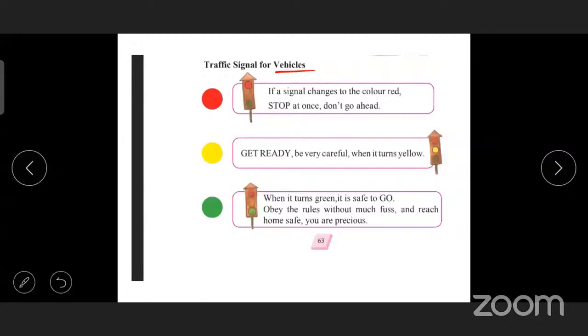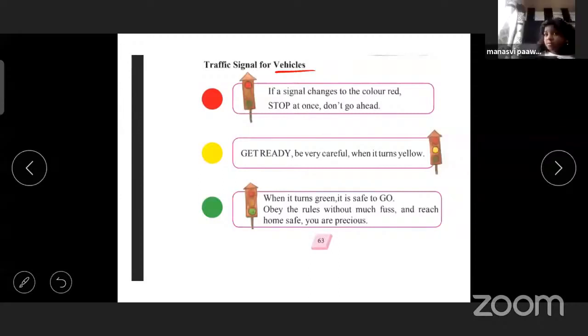Get ready. Be very careful when it turns yellow. When the lights show the yellow, it means the vehicles should be ready. Now, when it turns green, it is safe to go. Okay, when the light turns green, it is safe to go. That means vehicles are going.